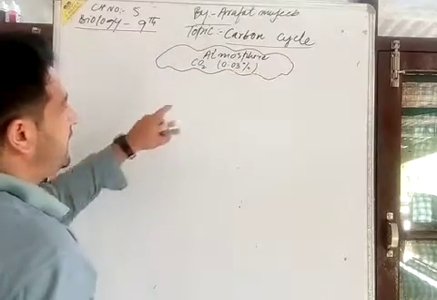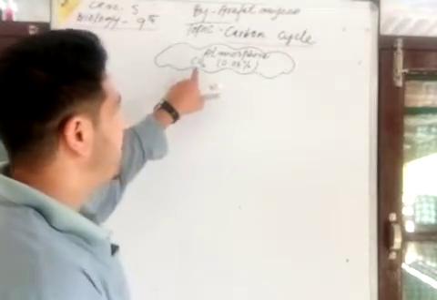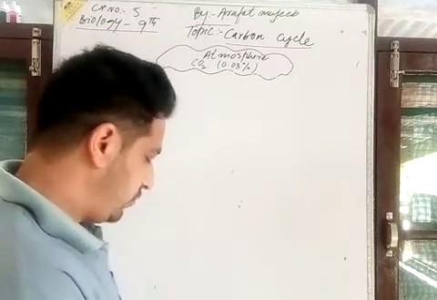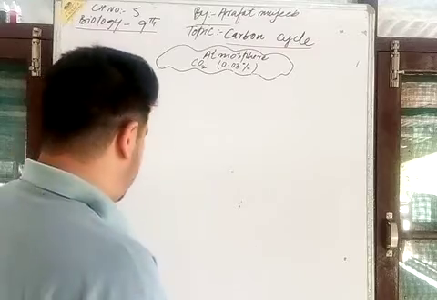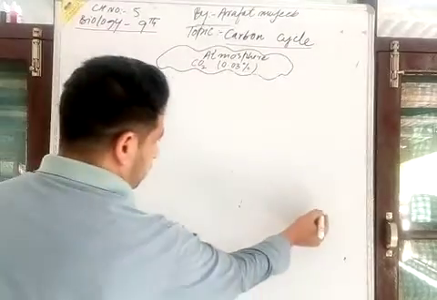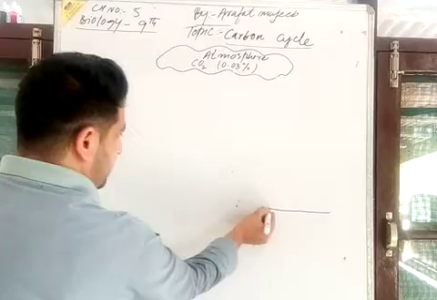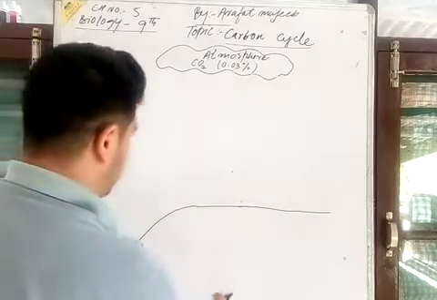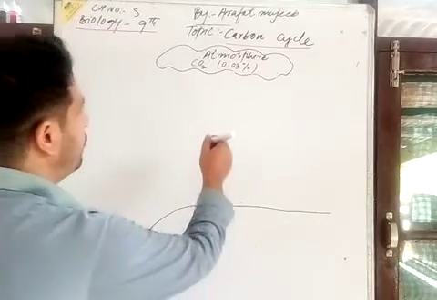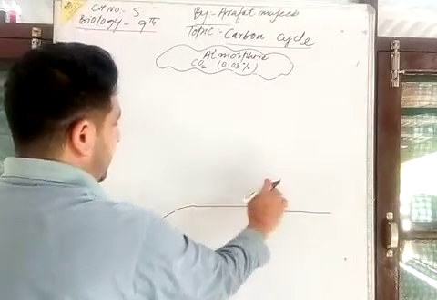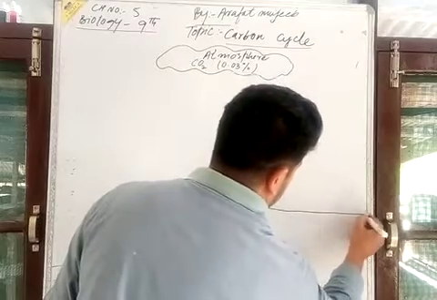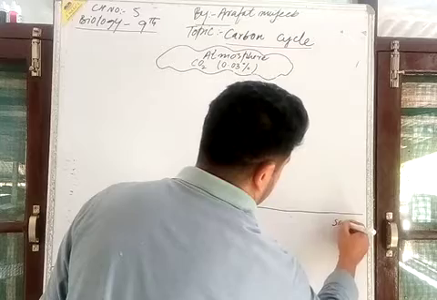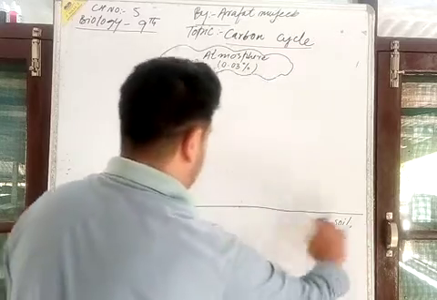Now, this is the Earth's surface, the soil surface. I will show here with the help of the diagram.